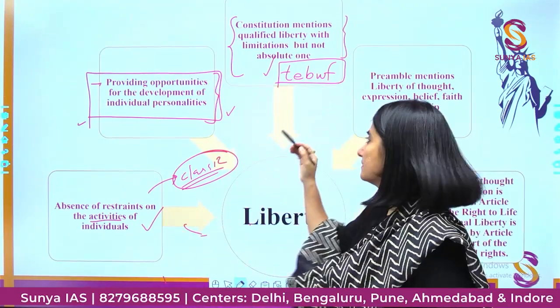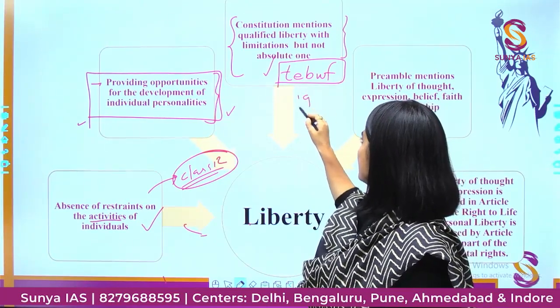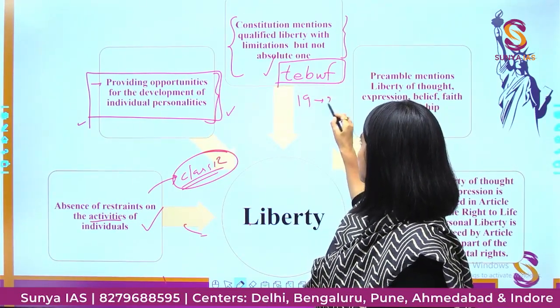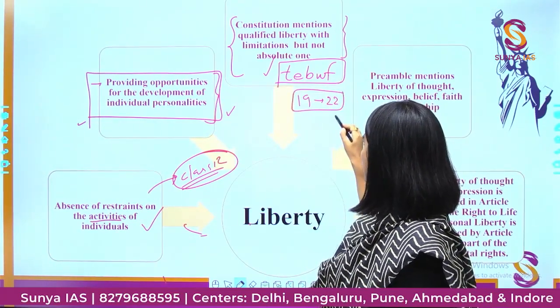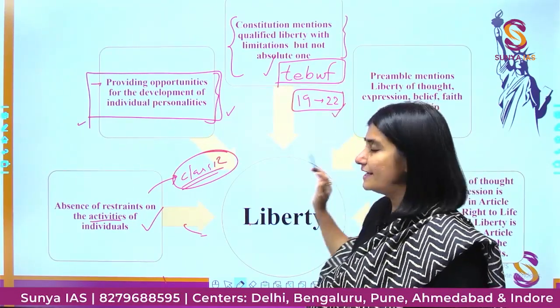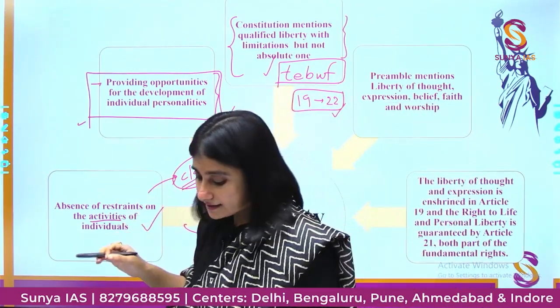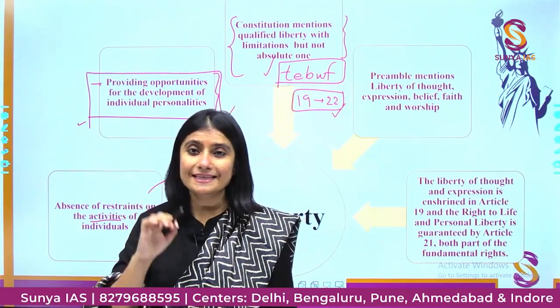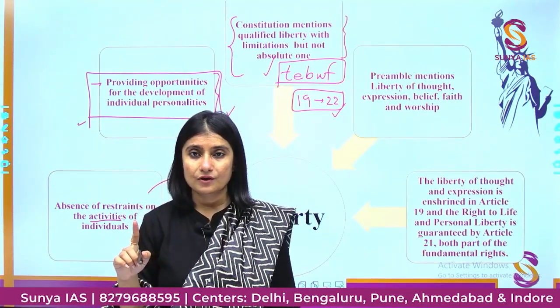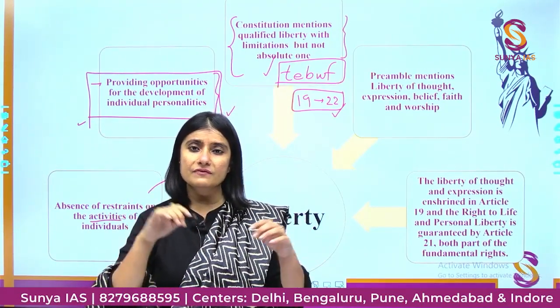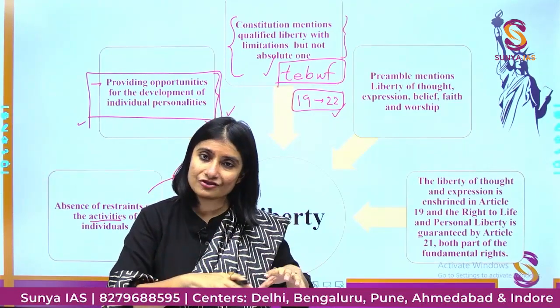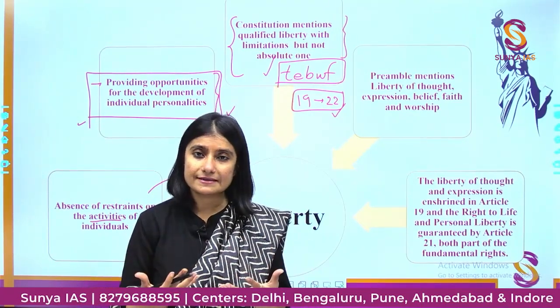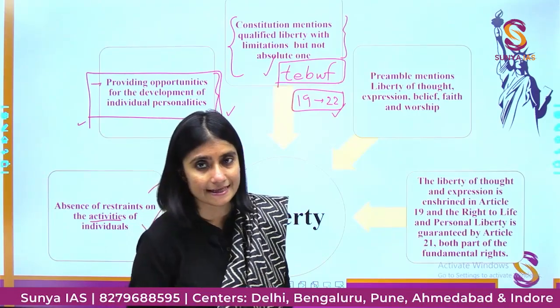Which articles? From article number 19 to article number 22. Okay, very simple. But in our constitution, these are not absolute. What do you mean by not absolute? There will always be reasonable restrictions on the liberties that you are getting.